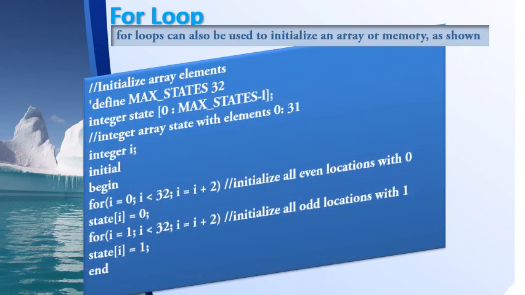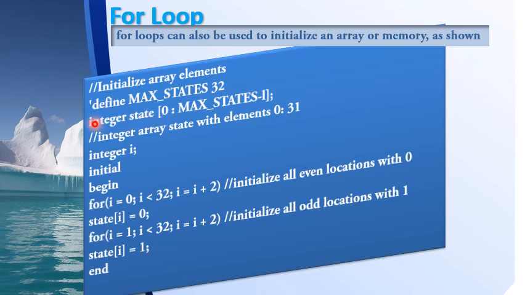So here this is an example where we are using the for loop to initialize array elements. For that I have defined max states as 32 using the compiler directive define. And next I declare integer state 0 to max states minus 1. I have declared state as an integer type array and I specified the size of the array as 0 to max states minus 1. That means 32 minus 1, 31. So the array elements are going to take the index state of 0 to state of 31.